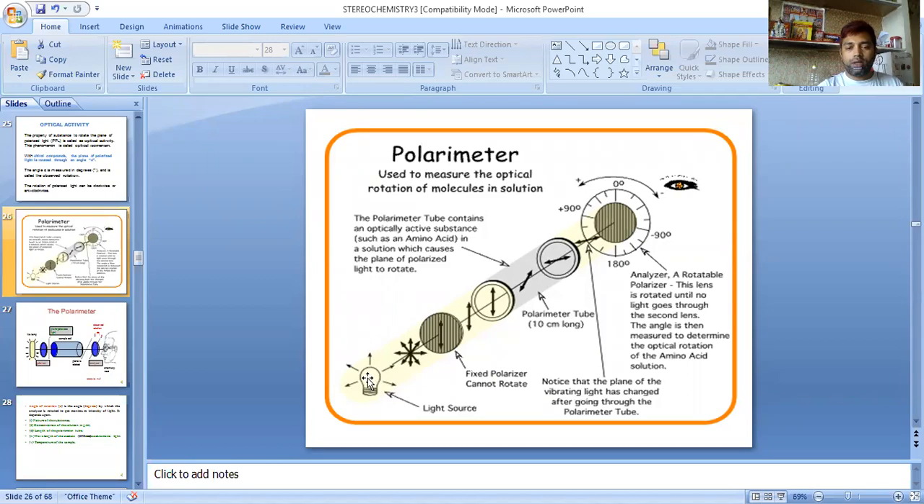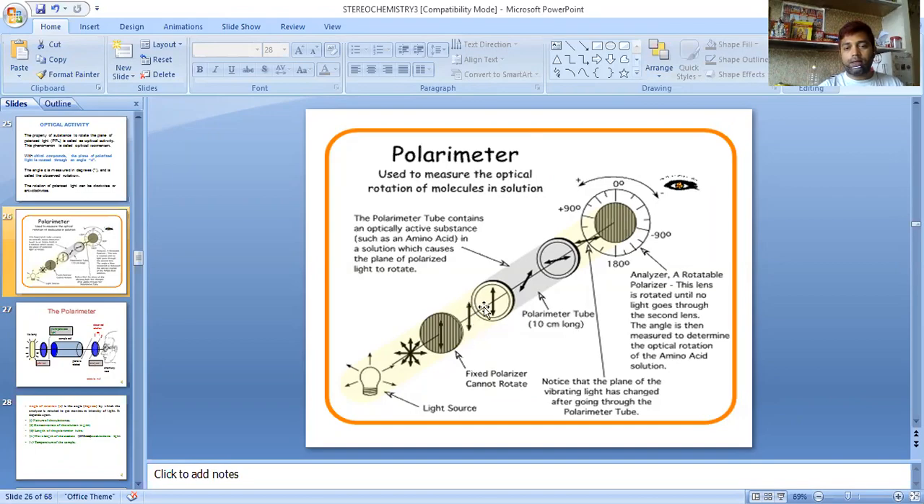You can see here, there is a sodium lamp used as a light source. This is the light source, light traveling in all the directions. It is not monochromatic till now. But now we have a polarizer which polarizes the light coming. And this one is the plane polarized light.